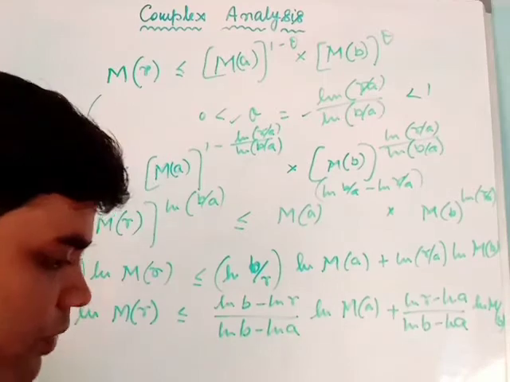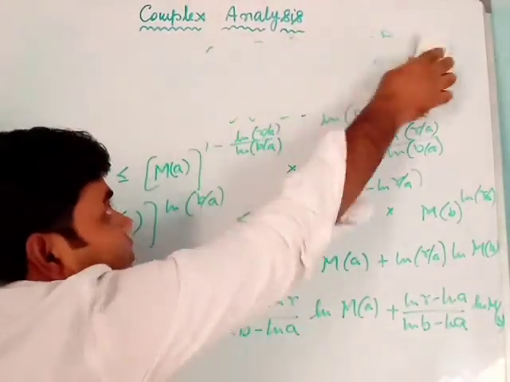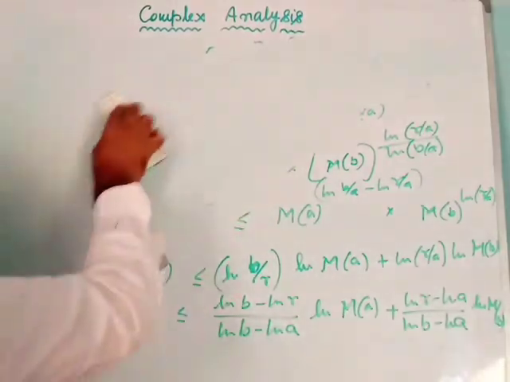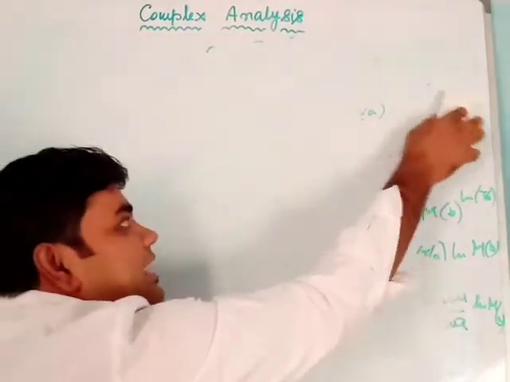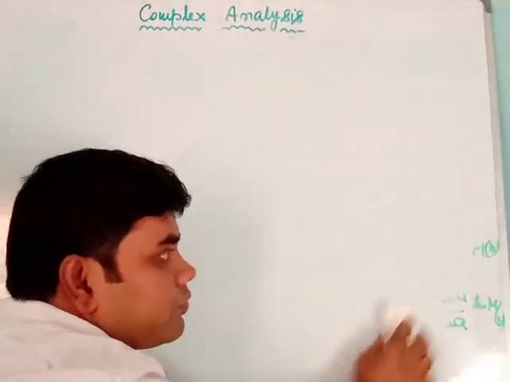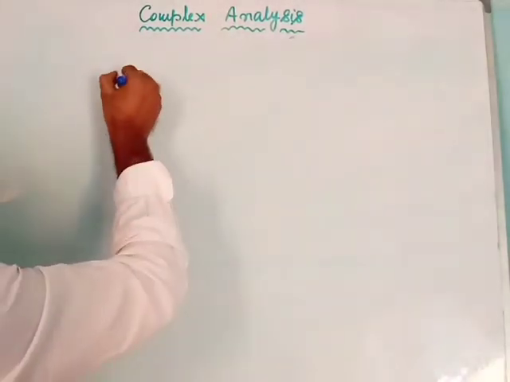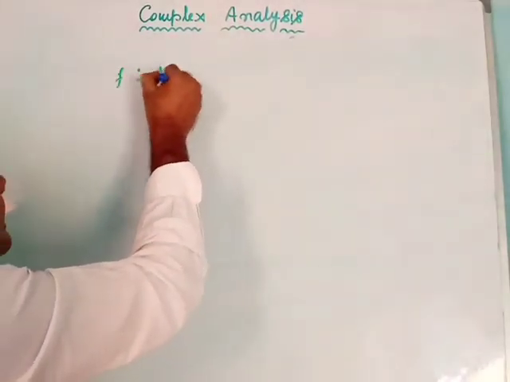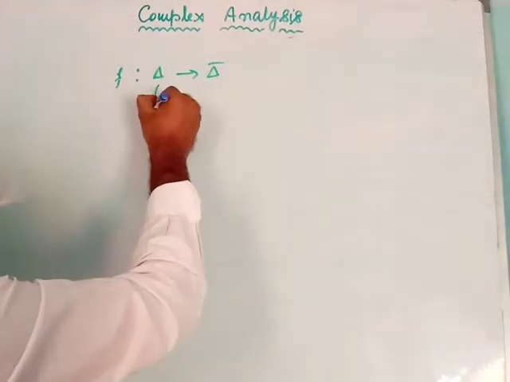Now we will discuss the Schwarz lemma. What is the Schwarz lemma? The Schwarz lemma concerns a function f from delta to delta bar, where delta means the unit disk surrounding the origin z equal to 0. This is our function f from delta to delta bar, so delta is our unit disk.